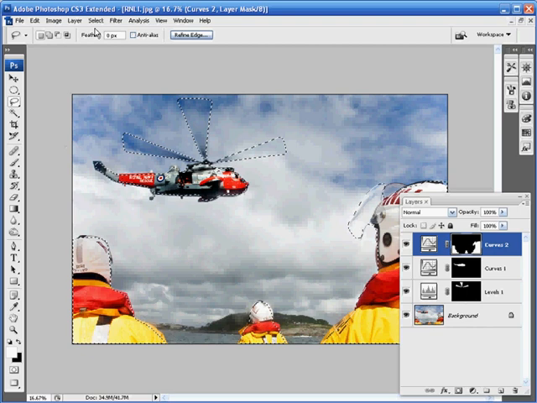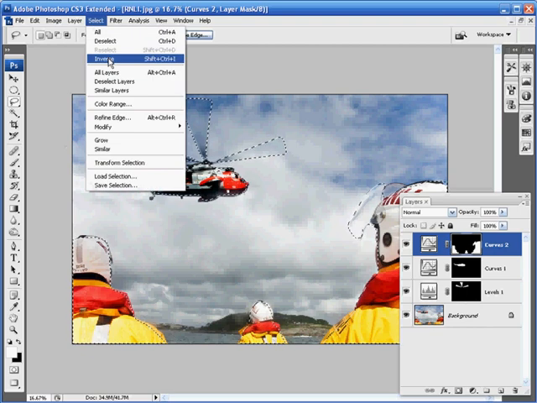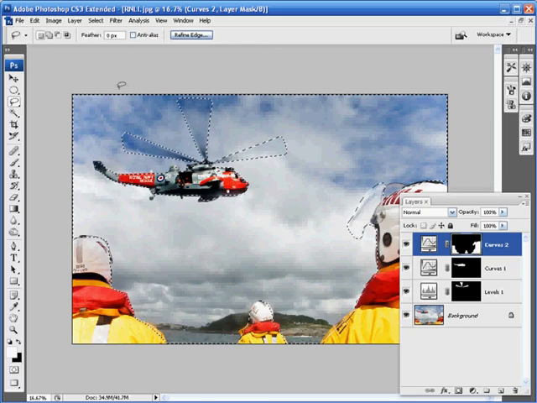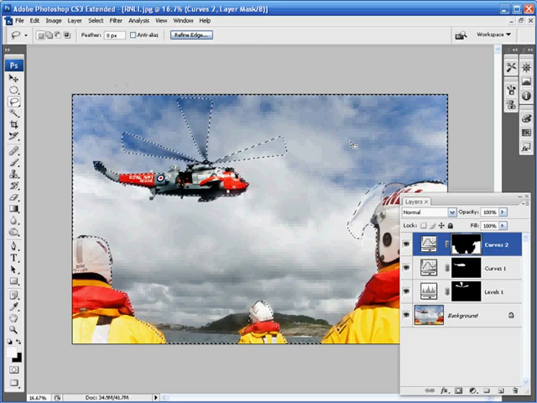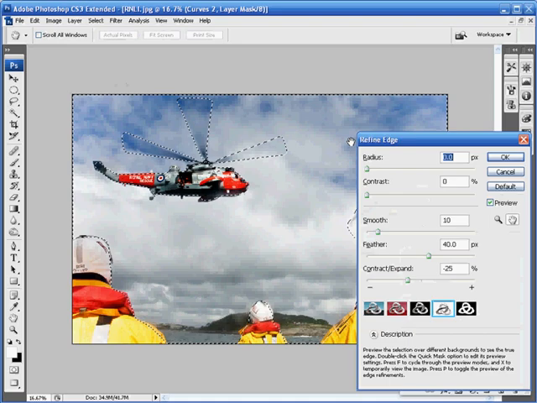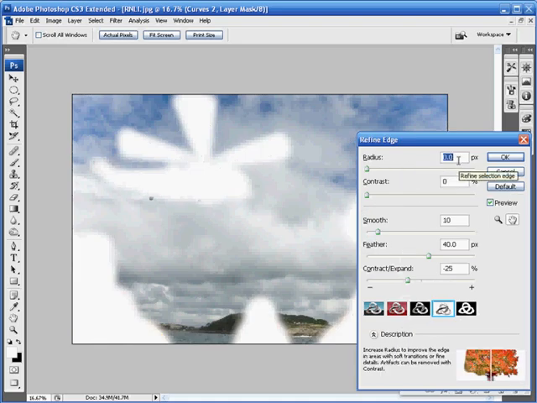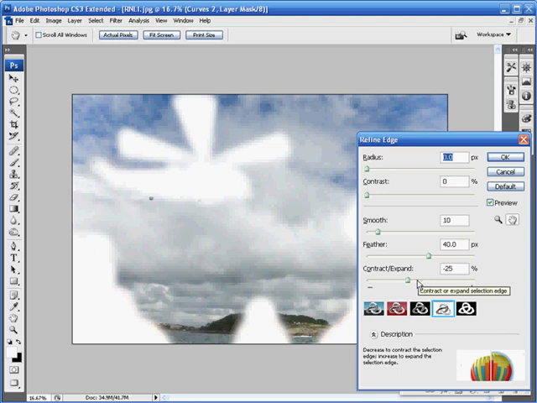Move up to the menu bar and click on Select before choosing Inverse, and this will inverse the selection and the sky area will now be selected. It's very important that we feather our selection before we go ahead and create our final curves adjustment layer. So to load up the refine edge for the final time, hit Ctrl, Alt and the letter R. Input a radius amount of 0 pixels, a contrast of 0%, a smooth value of 10, a feather of 40 pixels, and move the contract expand slider over towards the left hand side, settling for a value of -25%, and then hit OK.